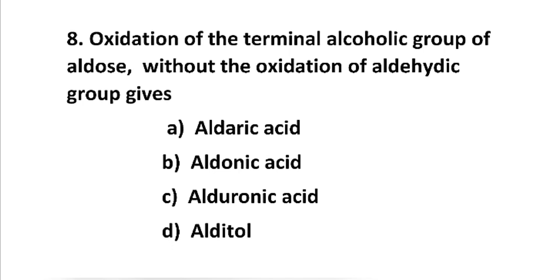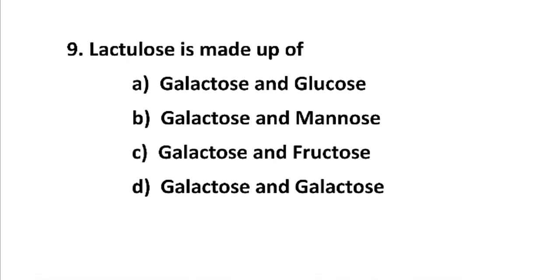Aldouronic acid, yes, aldouronic acid is a correct option because oxidation of the terminal alcoholic group of aldose forms aldouronic acid. The last option, alditol, is made by reduction of the carbonyl group of a monosaccharide, and they form alditol. So the correct option is option number C, that is aldouronic acid.